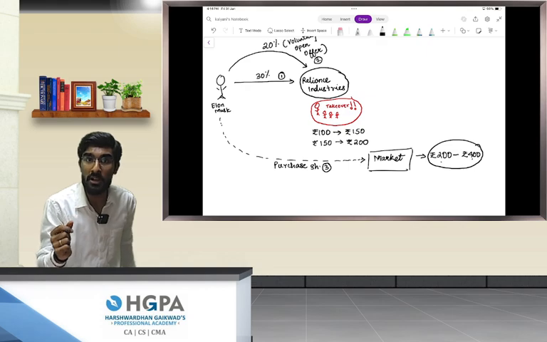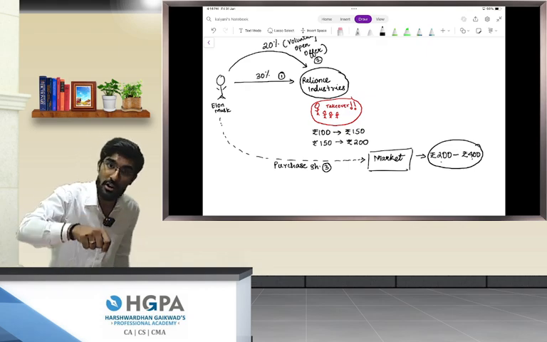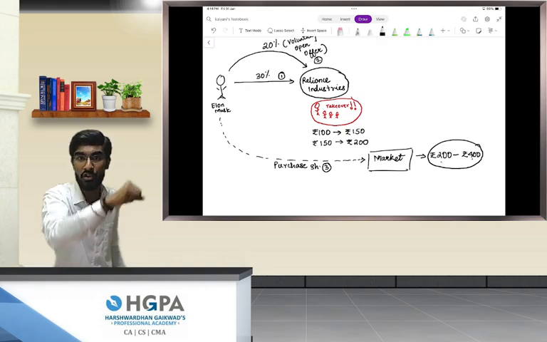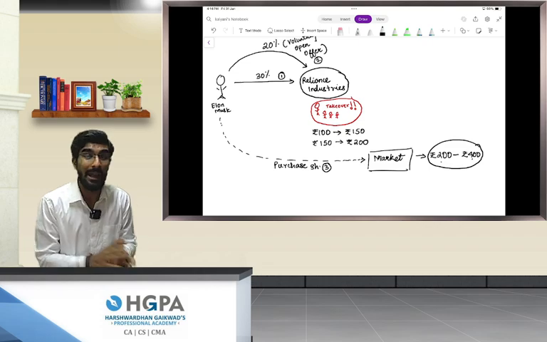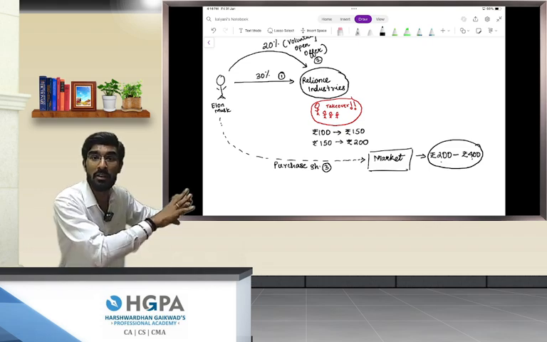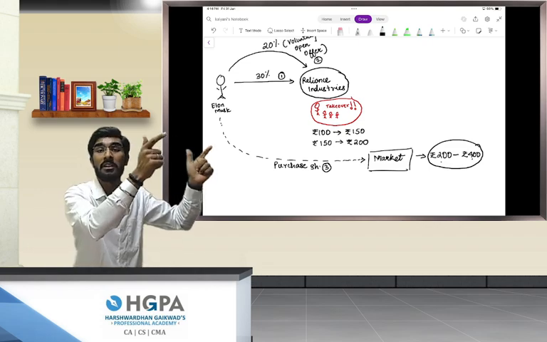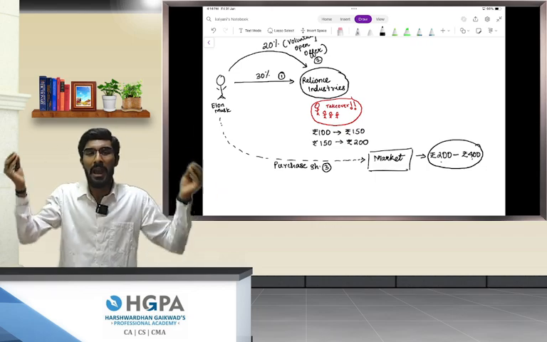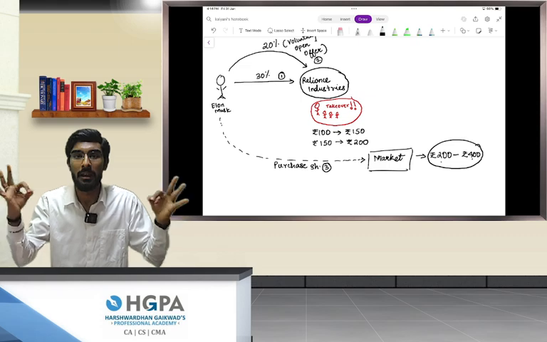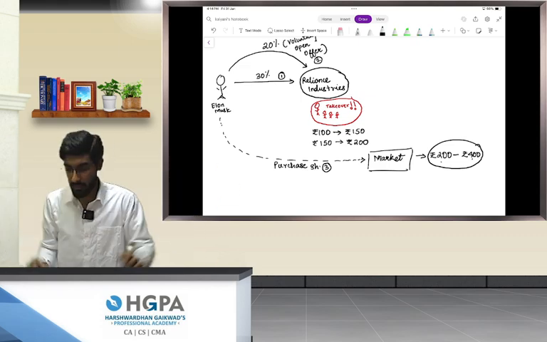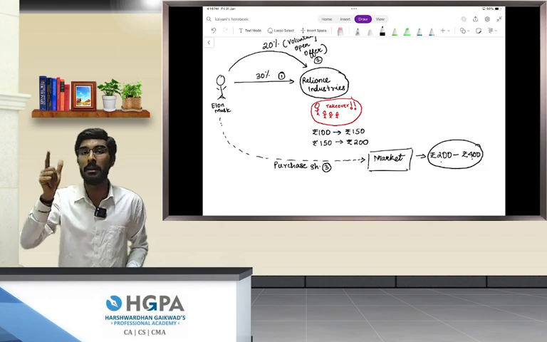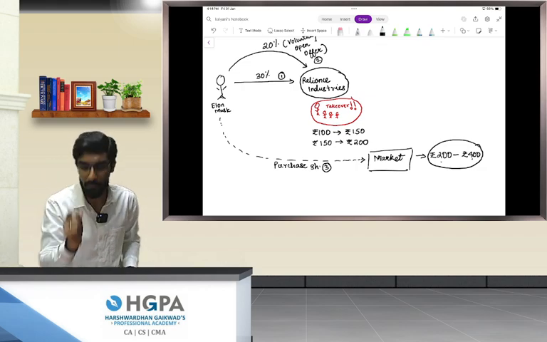So the public who are already holding shares of Reliance Industries will purchase more shares, and the people who are not holding shares will also purchase shares, because every single person is of the opinion that something big is going to happen, because the price has doubled in a small period of time.